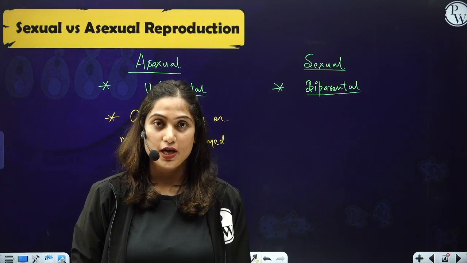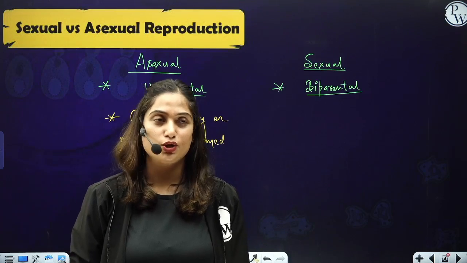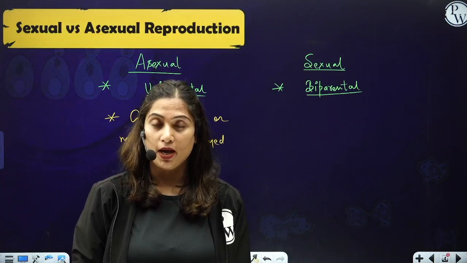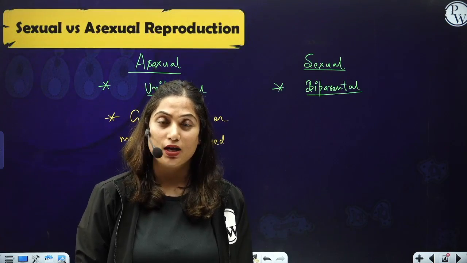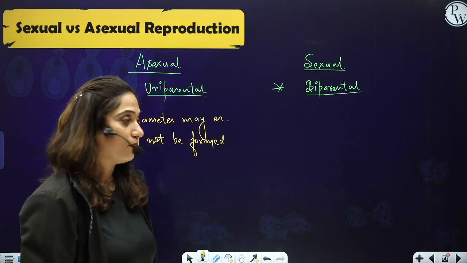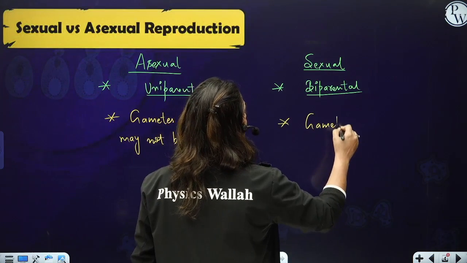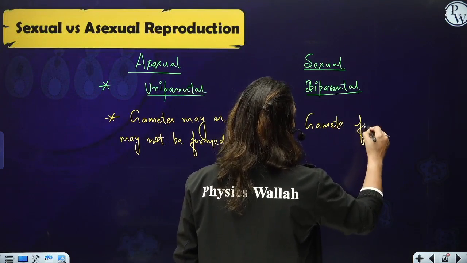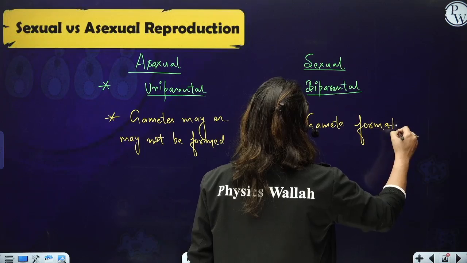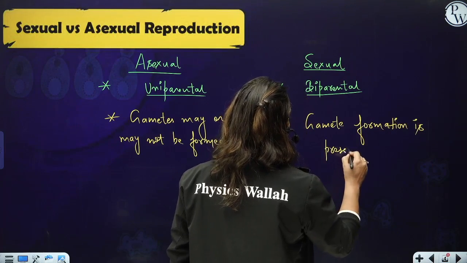Remember this point. Generally there is a notion that in asexual reproduction there is no gamete formation. No, gamete formation can be there or cannot be there, but what is absent for sure is fertilization. In sexual reproduction, gamete formation is present for sure.